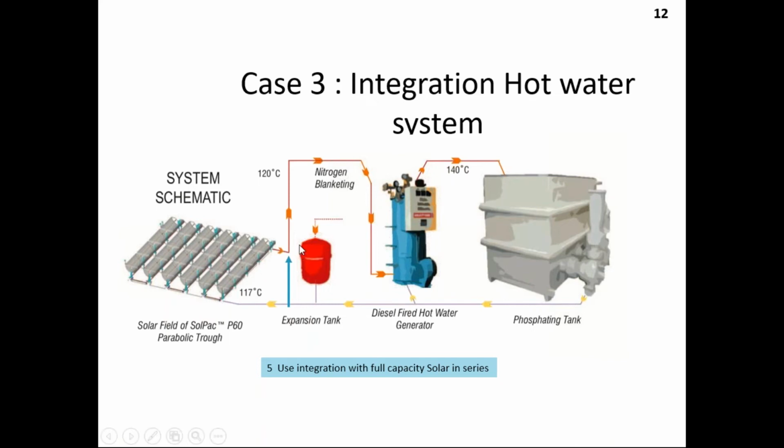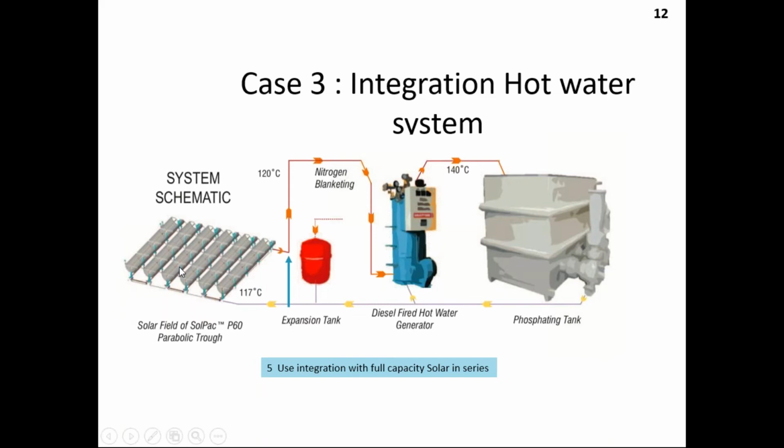So it is in series with the existing boiler or the fossil fuel plant. It is then further heated up to 140 degrees and given to the process, and again the temperature drops down, and the input temperature to the solar field is 170 degrees. This has been running seamlessly without any problem for more than 7-8 years now. So what is the advantage? First, the solar efficiency has gone up. Second major advantage is the system which you would have put as a parallel system.